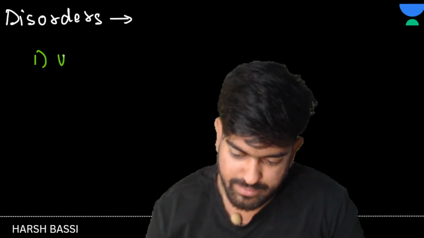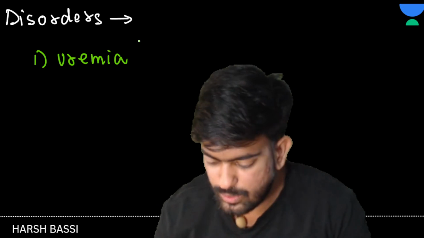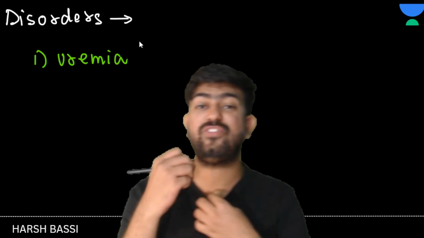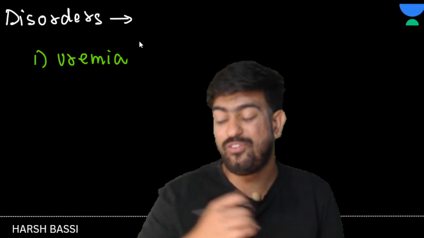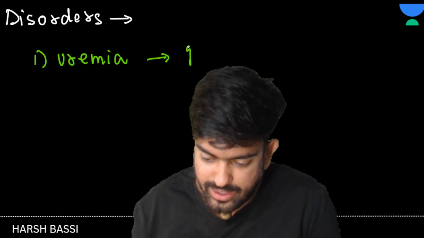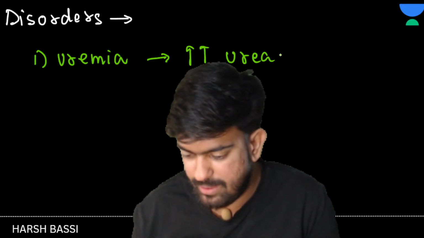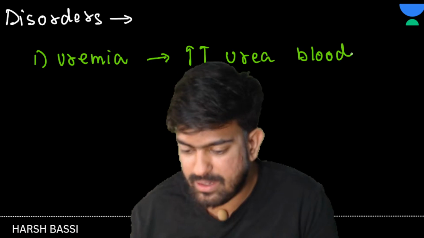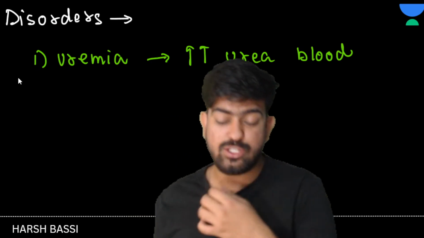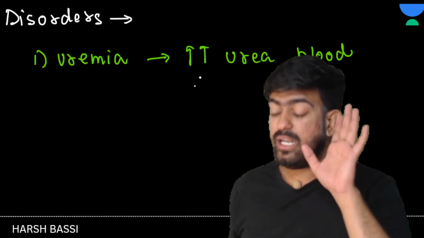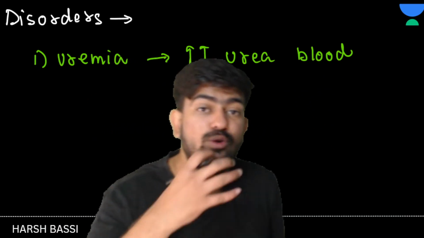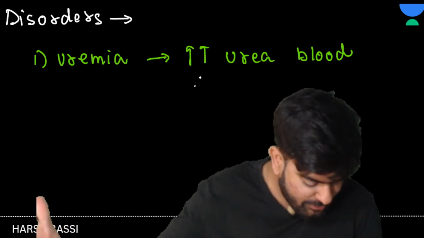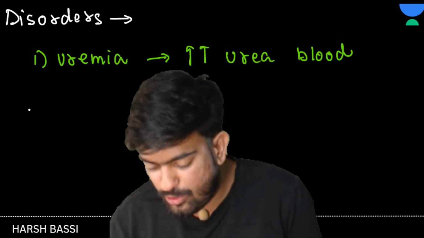Let's talk about the disorders. So now if I talk about this, this is uremia. What is uremia? Presence of excess urea in the blood. This is uremia. If excess urea comes into the blood, we will call it uremia, and this indicates that kidney failure is happening, because if urea is not being removed, then the kidney is not working. Yes or no? Yes.